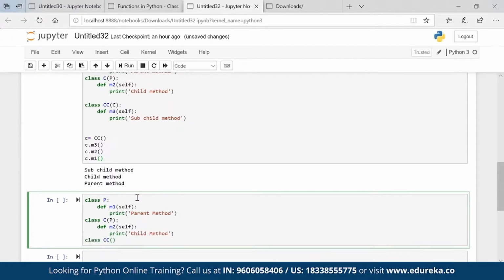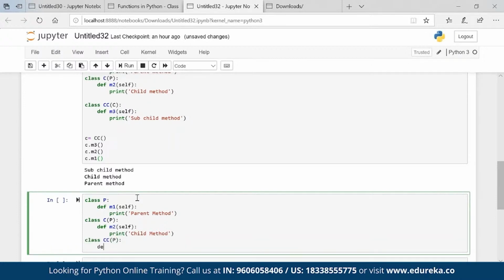Class CC, also inheriting from P, def M3 self, print sub child method, right?